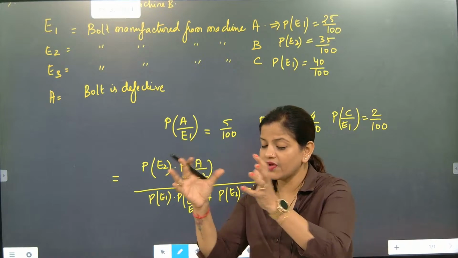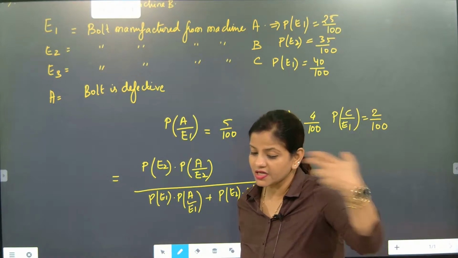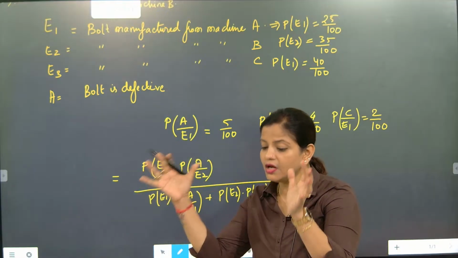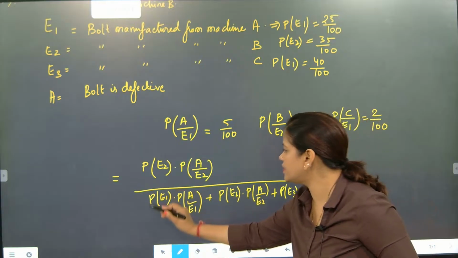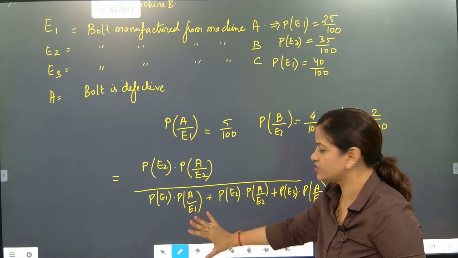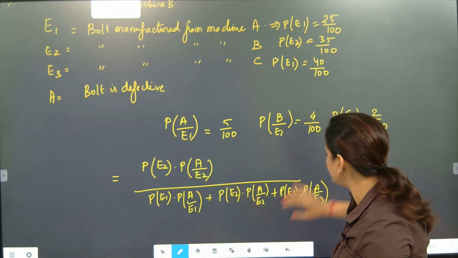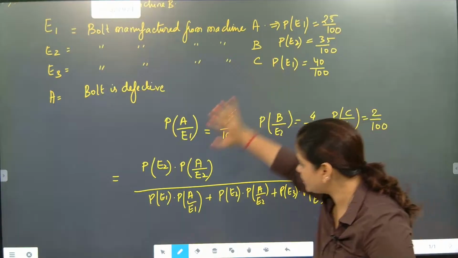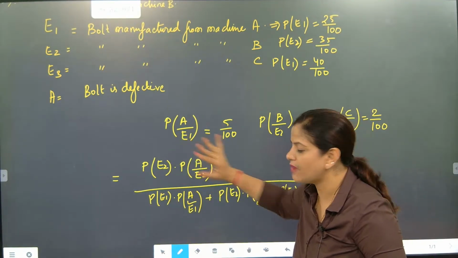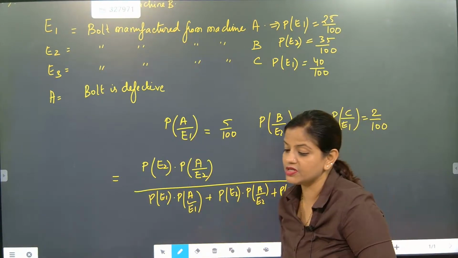If I have to find the machine B defect, how will you find it? Whatever input parts are there, machine A, machine B, machine C, will give you the total production. So this is your total production. Understood? Including the defects, total production. Machine A total production, machine B total production, machine C total production. And this one is the production of machine B. B by total is coming as the one which is manufactured by machine B.